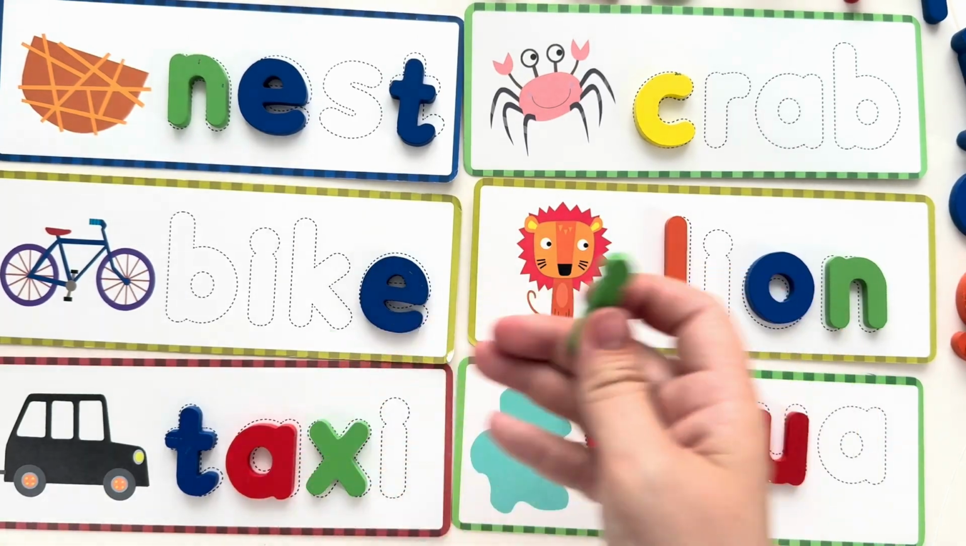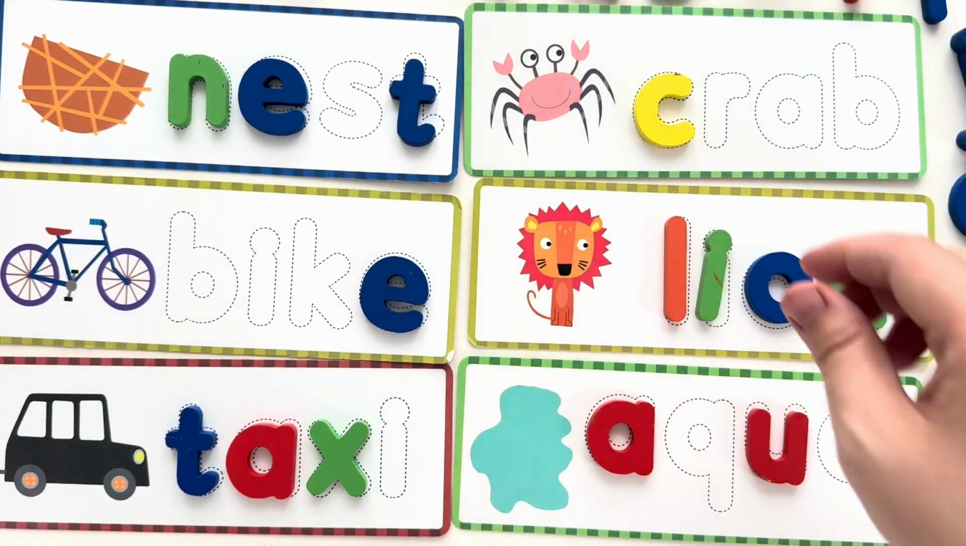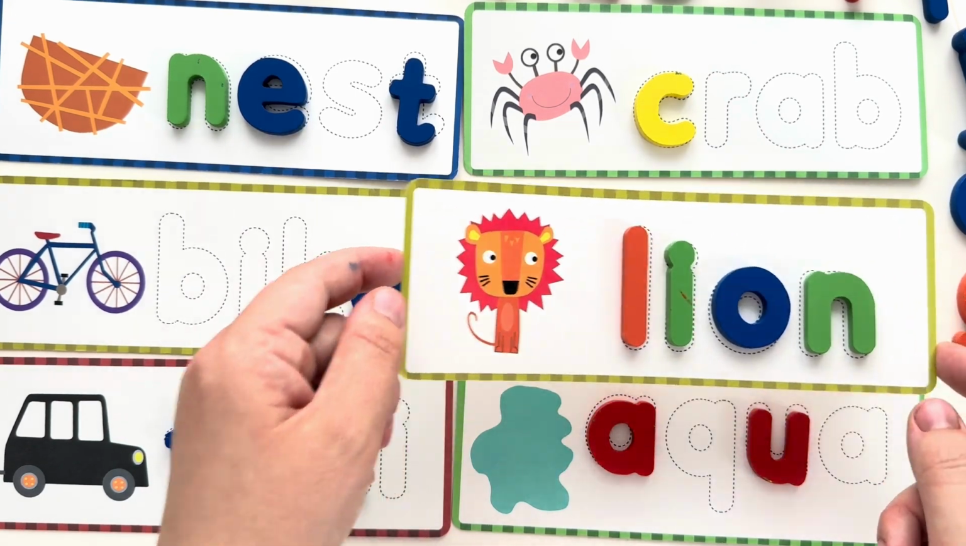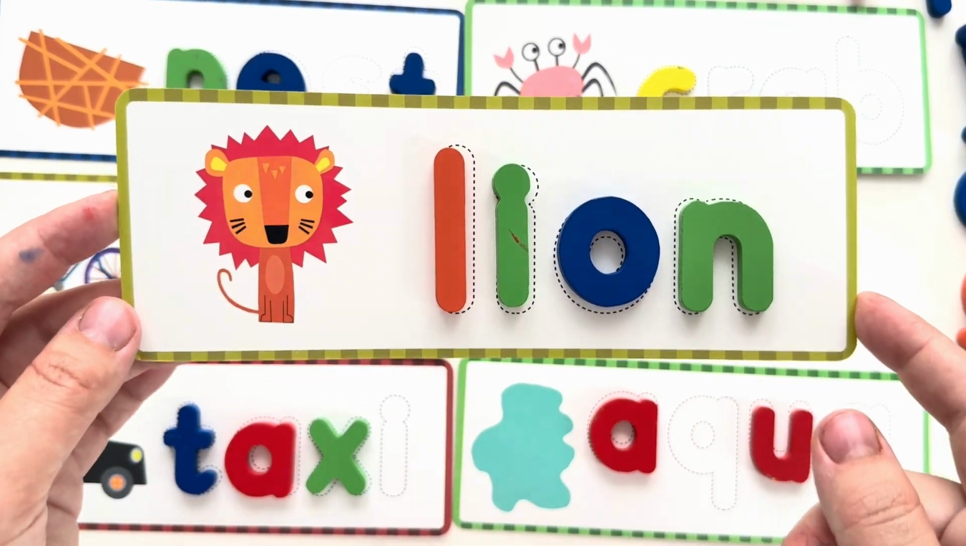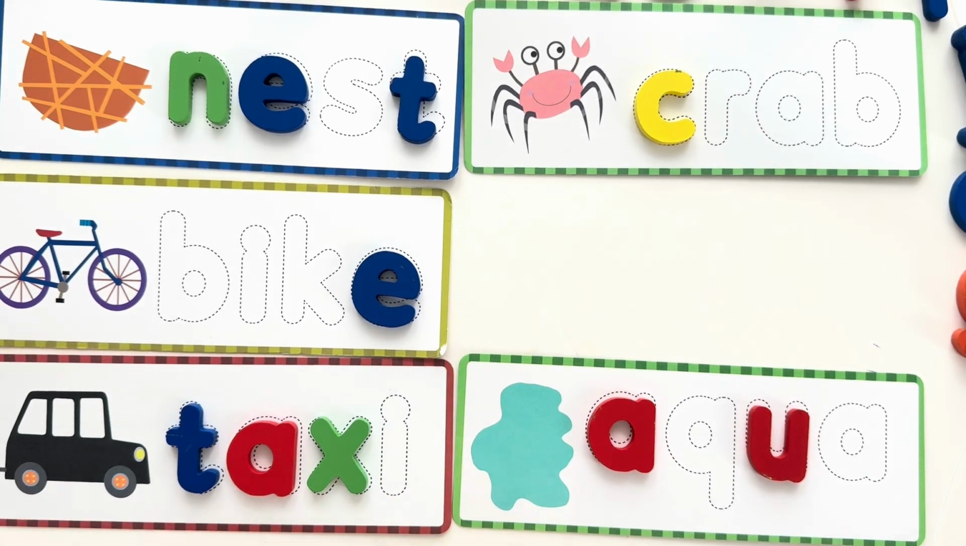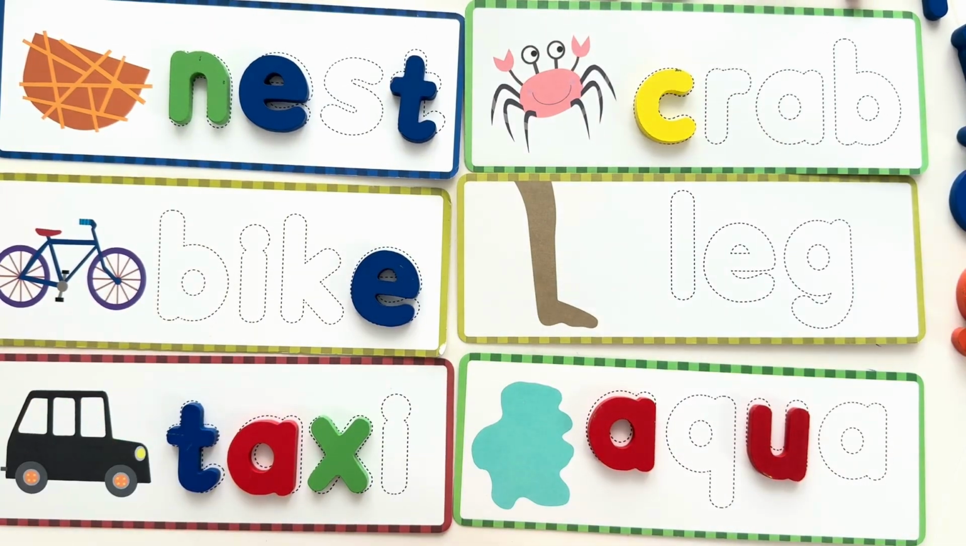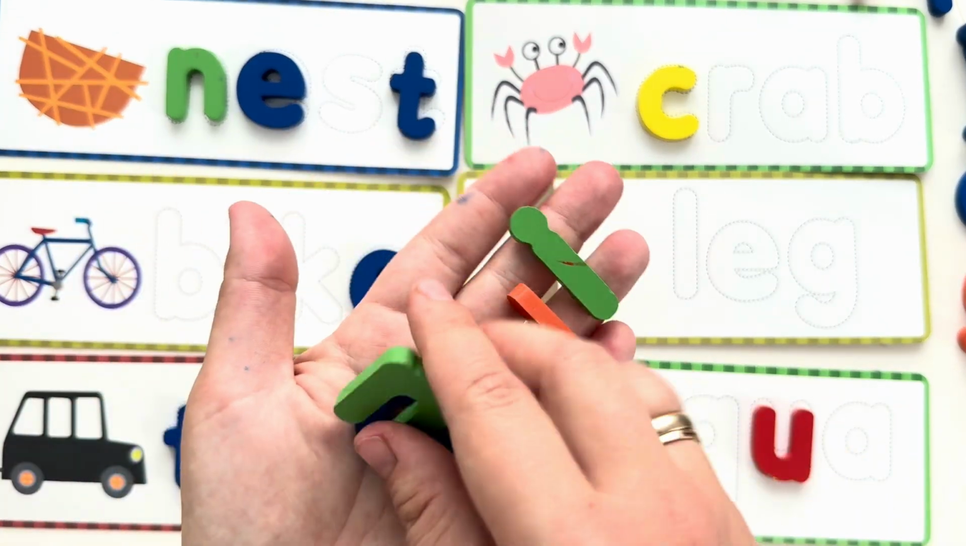I've got letter I, and we are completing another word. This is L-I-O-N, lion. So from this side we have a new word. Let's find the places for these 4 letters.